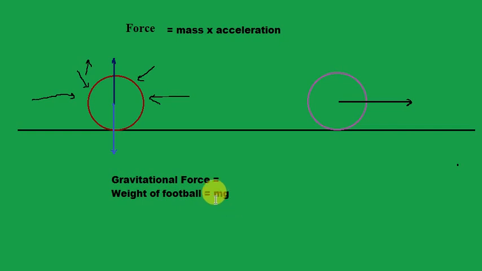You got it? But the mass, see, if the mass of an astronaut is 50 kg, its weight on Earth will be 50 into 9.8 meter per second square, right? That is how much? 490.